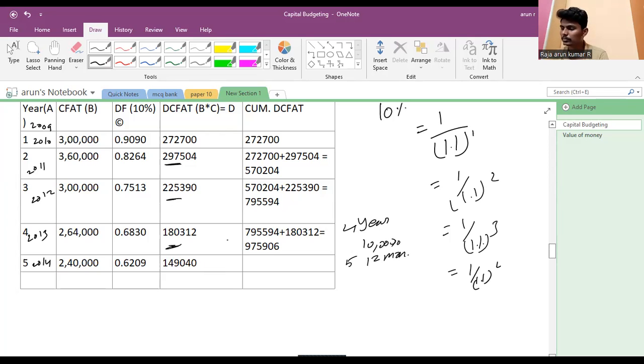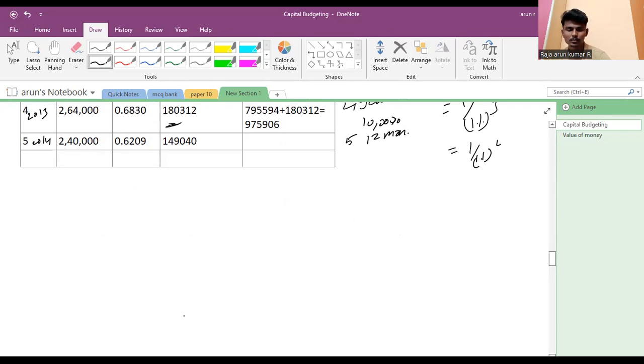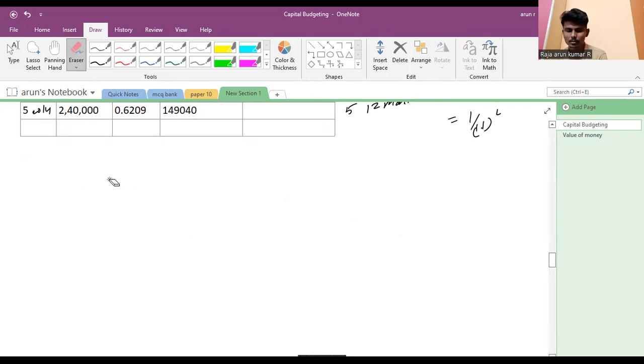The difference of 10 lakh and 9,75,906 is rupees 24,094.